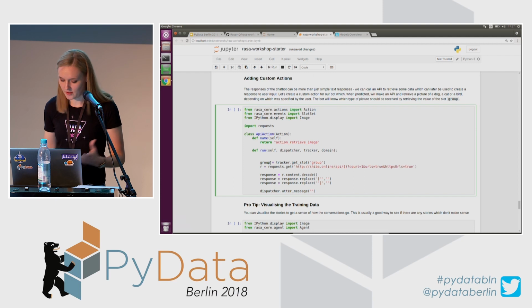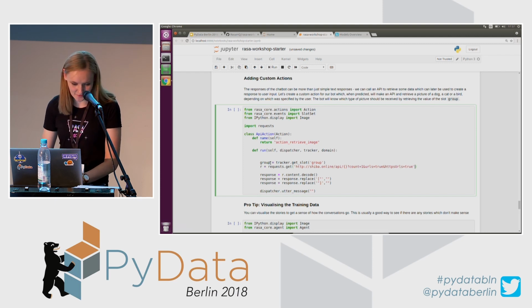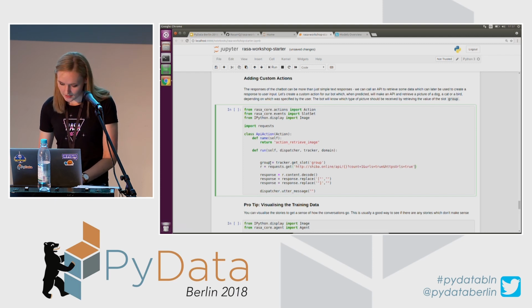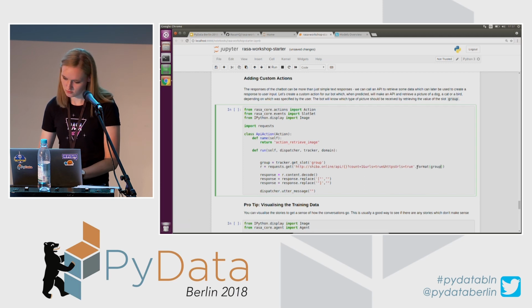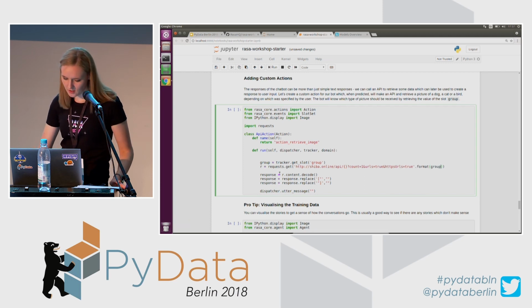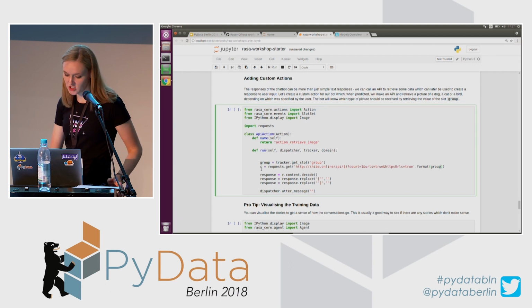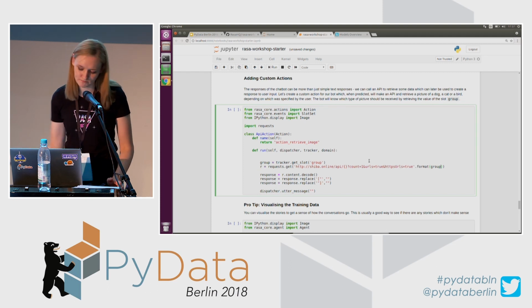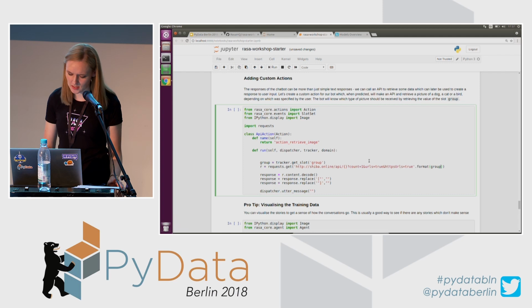You can use any API here, it doesn't have to be this specific one. And since I have this slot as a placeholder for a variable that I could use, I will provide the value of my slot, which is group. Okay, this will return the JSON, which I have to extract to get only the details that I'm interested in.